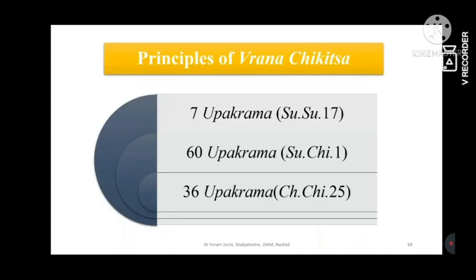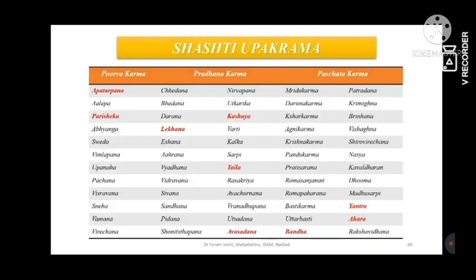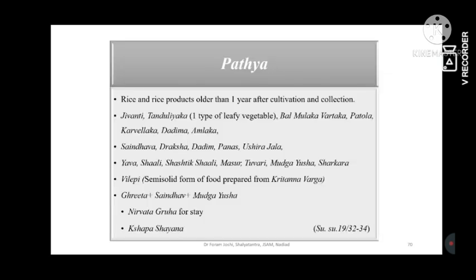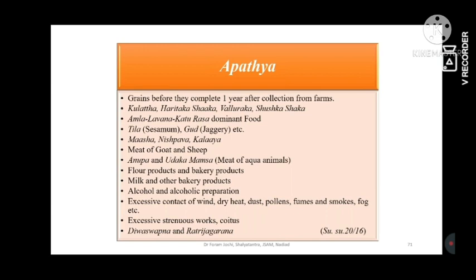Principle of Vran Chikitsa should not be forgotten. What you should use in your clinical practice, whether the case is applicable for 7 upakrama, 60 upakrama of Sushruta, or 36 upakrama of the Charaka. Shashti upakrama has been mentioned in the slide, and the highlighted upakramas are the ones essentially and maximally used in the treatments. Pathya and Apathya are enlisted in the slides, which are already mentioned by Sushruta.